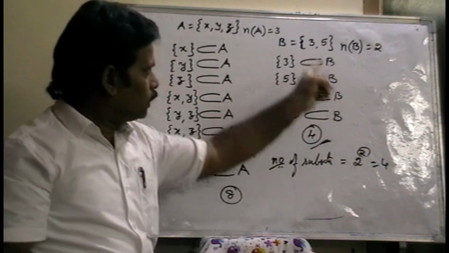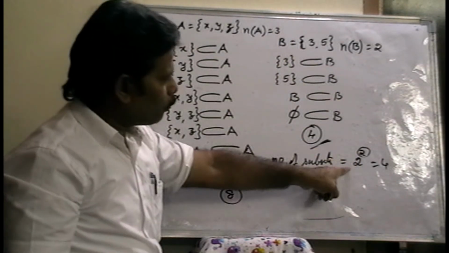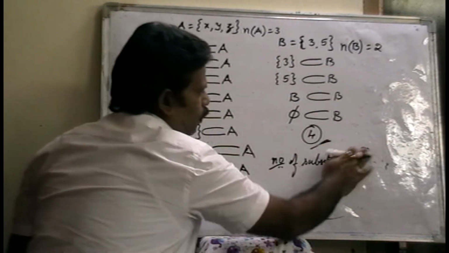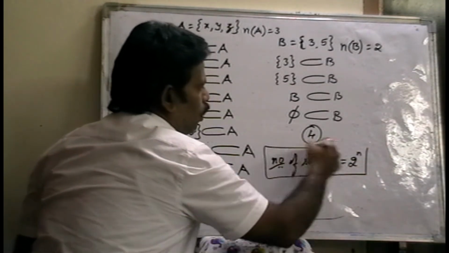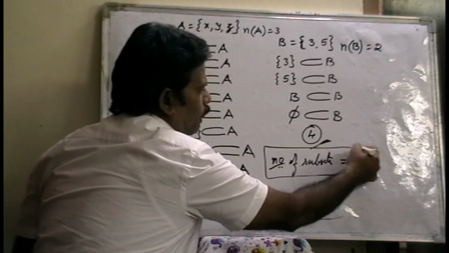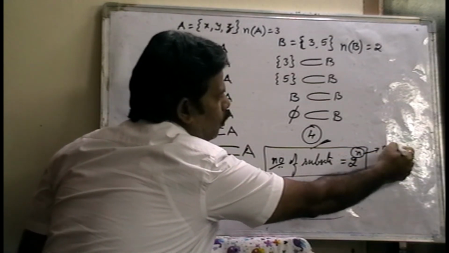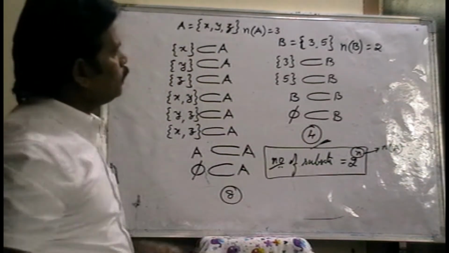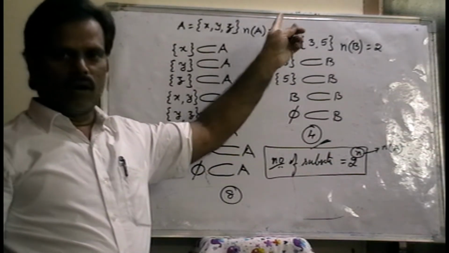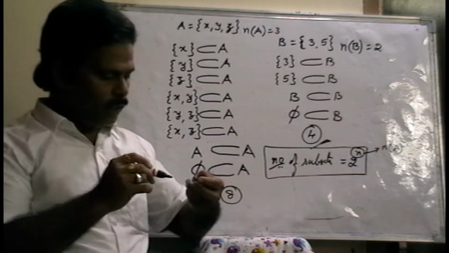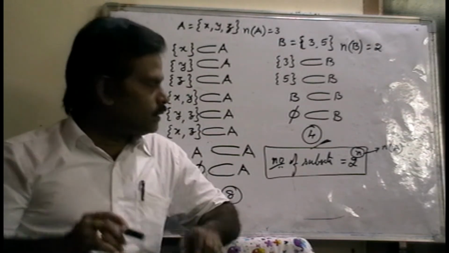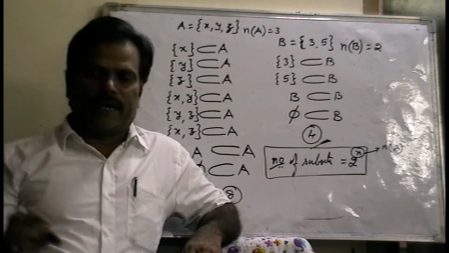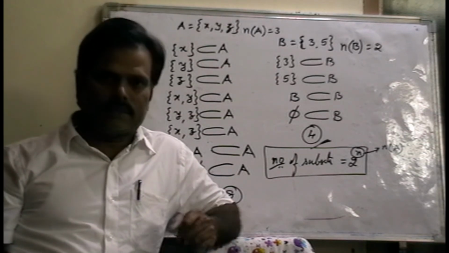It depends on the cardinal number: 2 to the power of n. Number of subsets formula is 2 to the power of n, where n is the cardinal number of the set, n of A, the number of elements in set A, 3, or n of B, the cardinal number of B. Number of subsets of a set is nothing but 2 to the power of n.